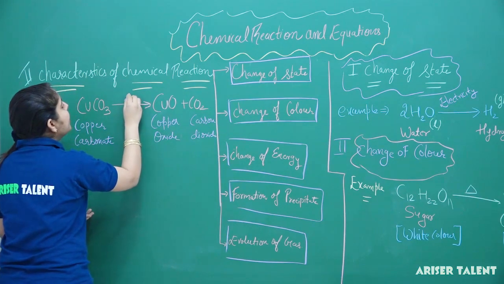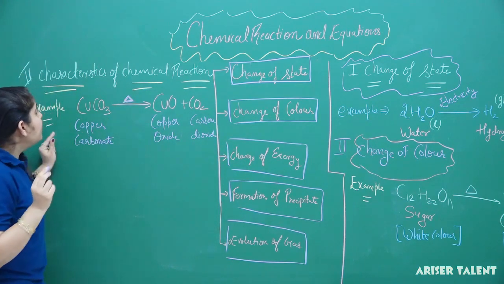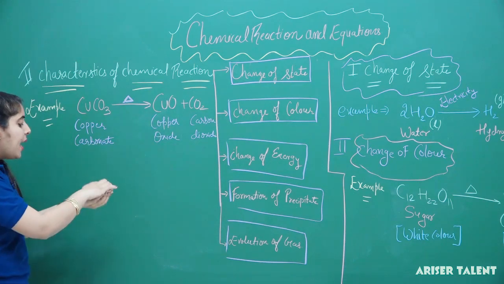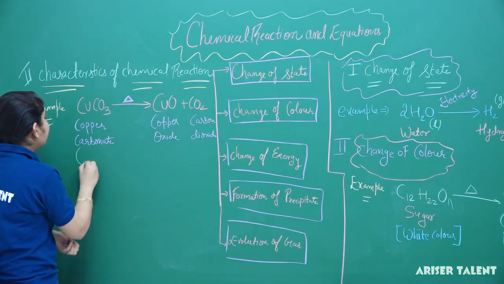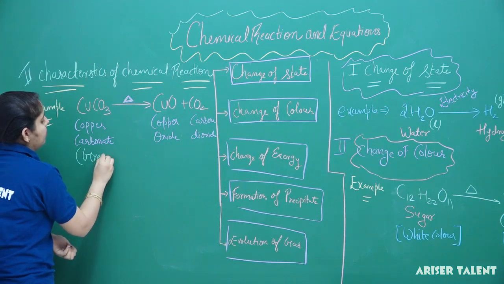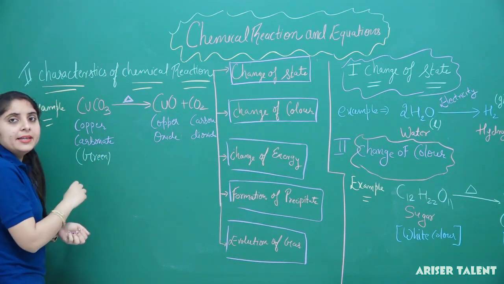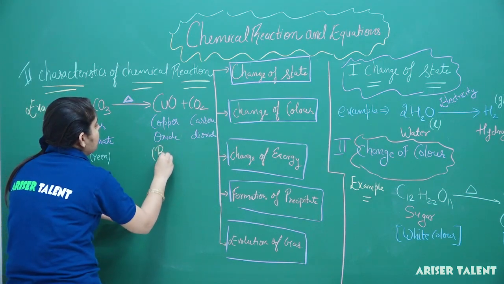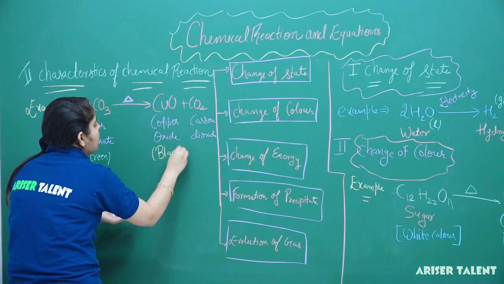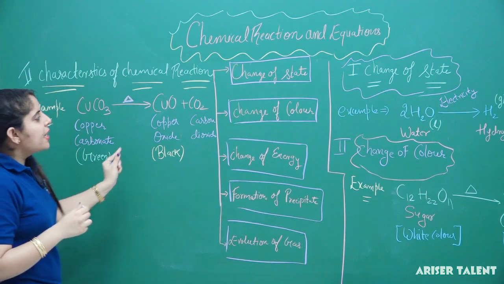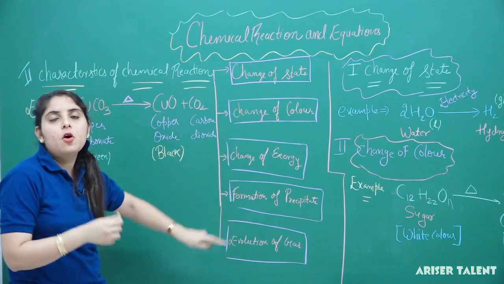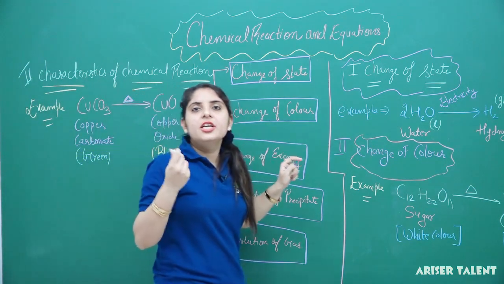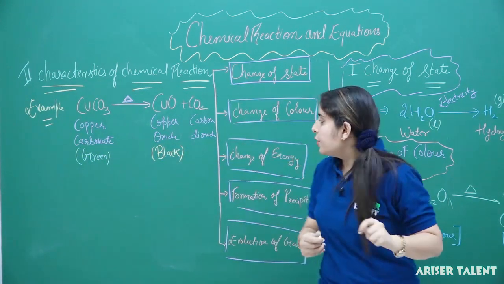After heating, what we observe is that we get copper oxide and carbon dioxide. The copper carbonate I have taken here is green in color, but on heating it will form a substance that is black in color. So this is the basic effect of change of color in a chemical reaction. I hope the change of state and the change of color have been clear to you.